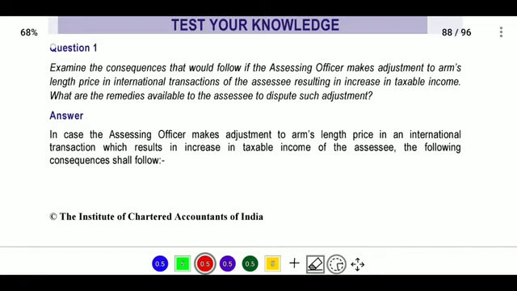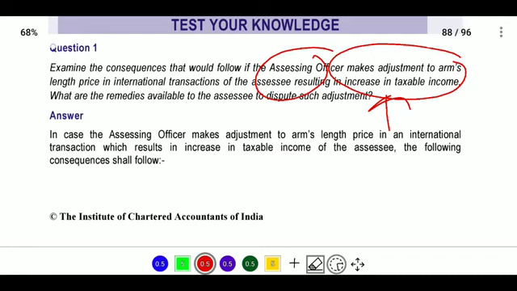Here, there is an assessing officer making an adjustment to the arm's length price of international transactions, resulting in an increase of taxable income. So, what remedies are available for the assessee? The assessing officer is making adjustments.